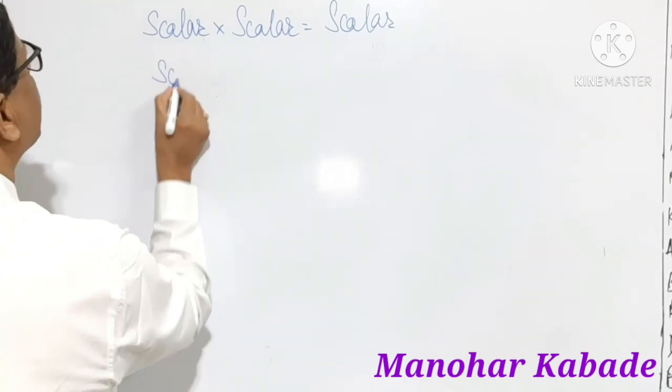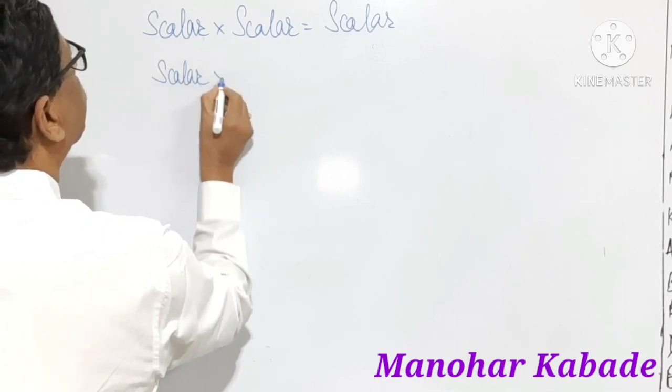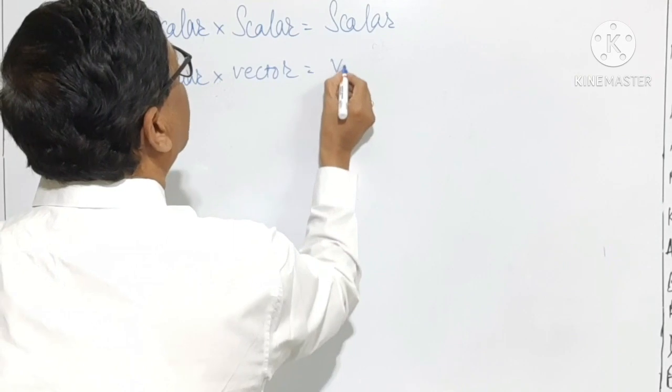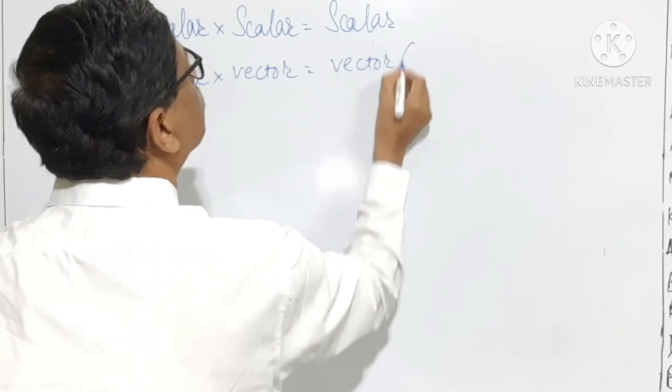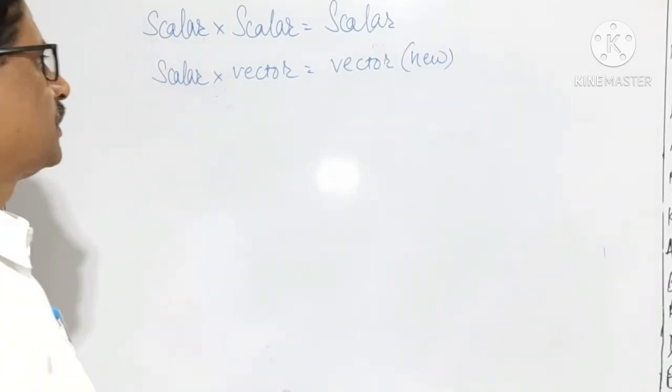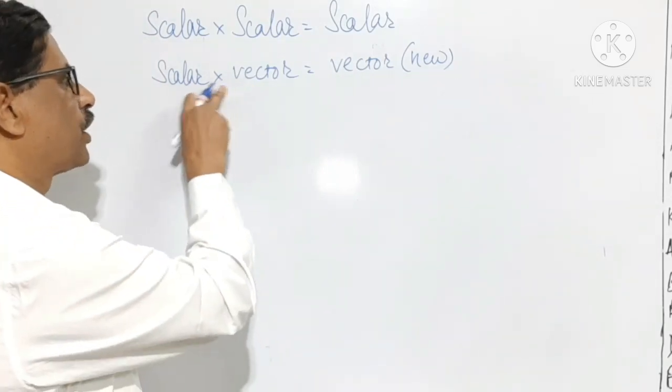Multiplication of a scalar with a vector is a vector which is different than that of the vector in the product.